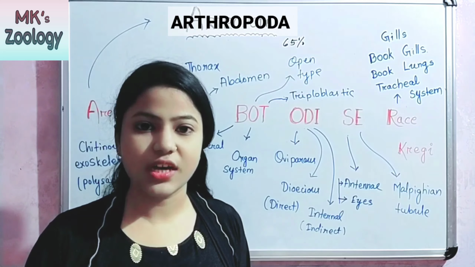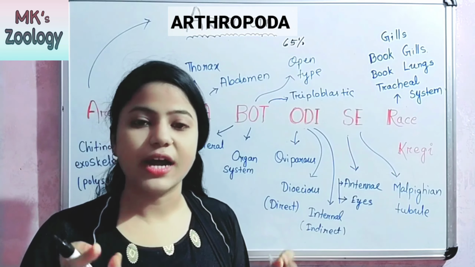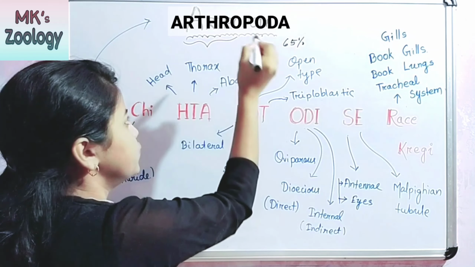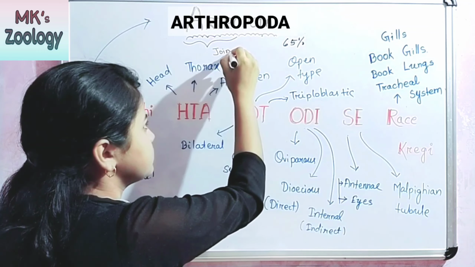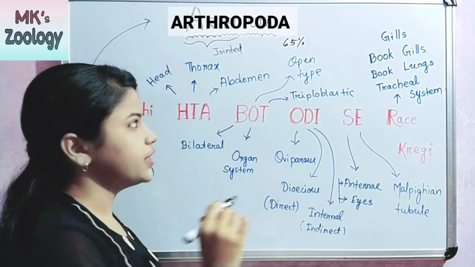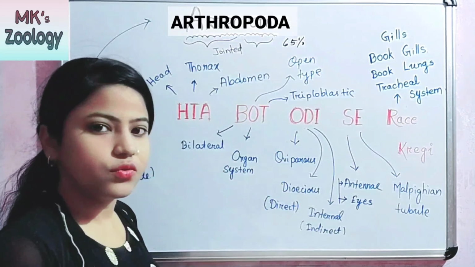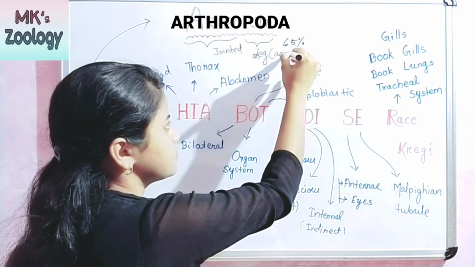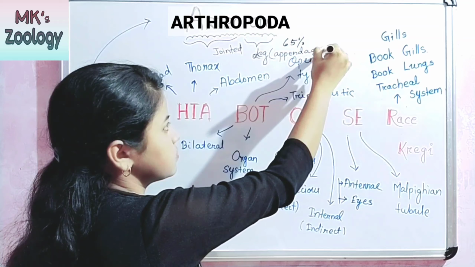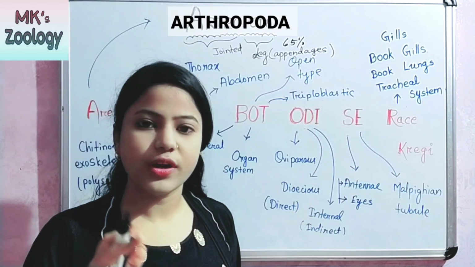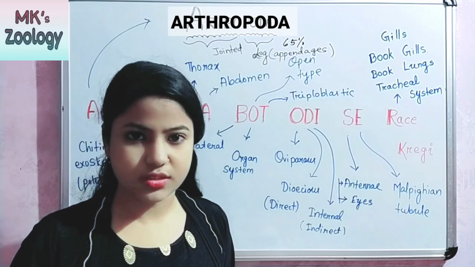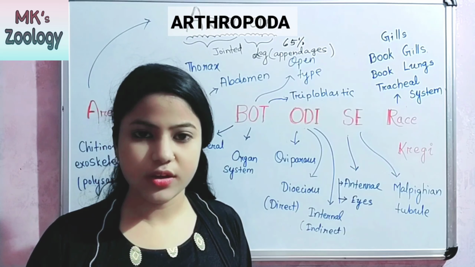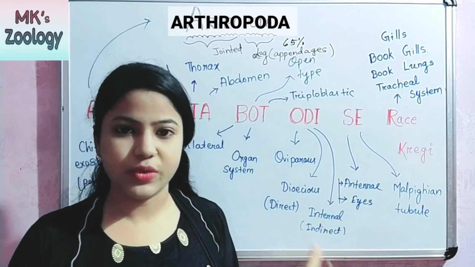Let's see the meaning of Arthropoda. Arthropoda comes from two Greek words. The first one is arthros, which means jointed, and the second one is poda, which means leg or appendages. It means Arthropoda have jointed appendages, jointed legs. This is the meaning of Arthropoda.